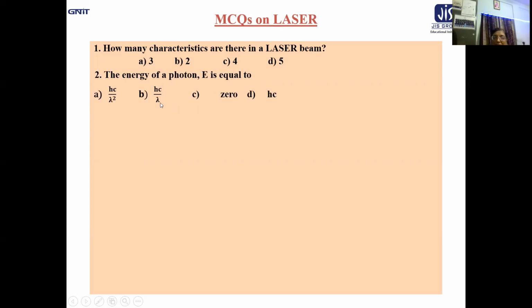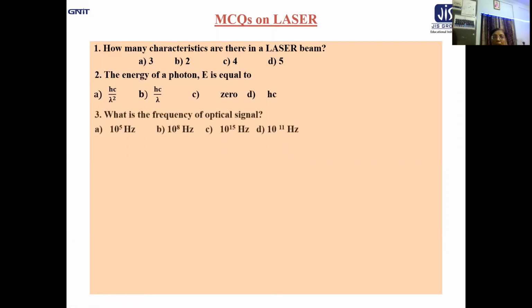We know that c equal to nu lambda, so nu equal to c by lambda. That means out of these 4 options, option B is the correct option, that is hc by lambda, because it is h nu, and nu means c by lambda.